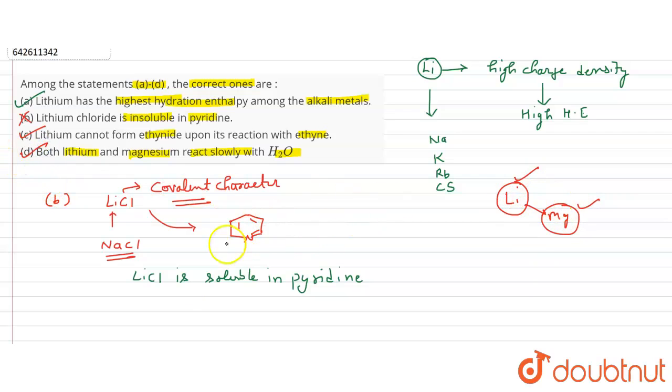So in this way I can write that statements A, C and D are correct, and statement B is wrong. So our correct answer will be A, C and D. I hope this answered your question.